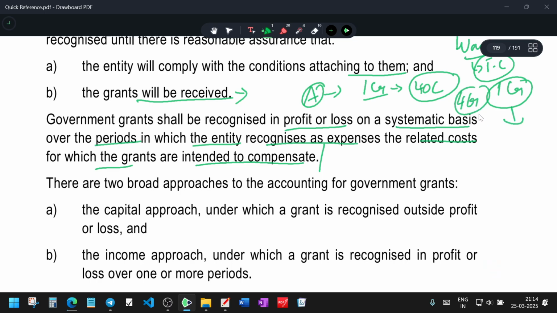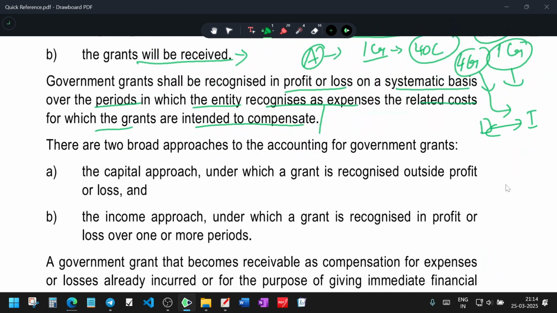Whenever I charge depreciation, the grant will be considered as income and depreciation as an expense, and it will be netted off. This way, systematically I will reduce it. Or I will reduce the grant directly from the value of the asset. These are the different ways of considering a grant.